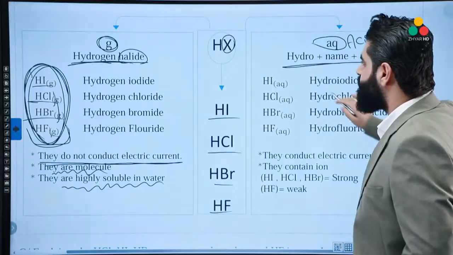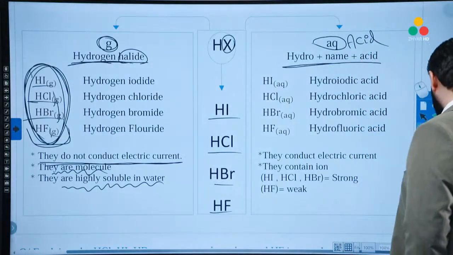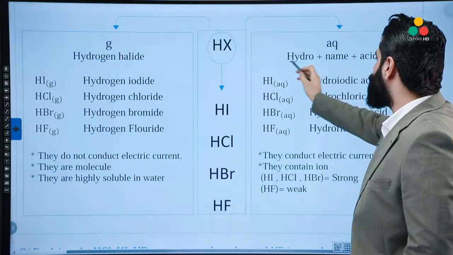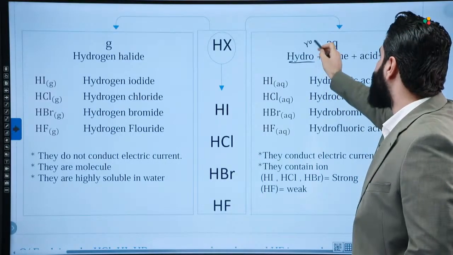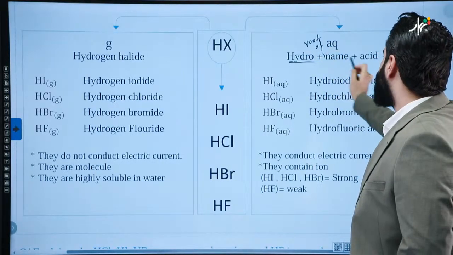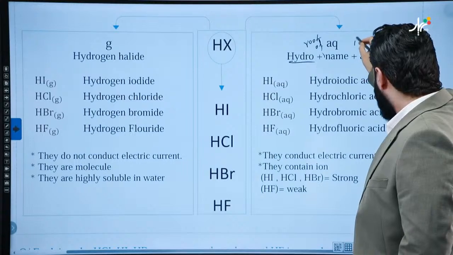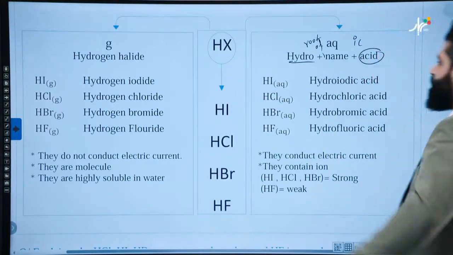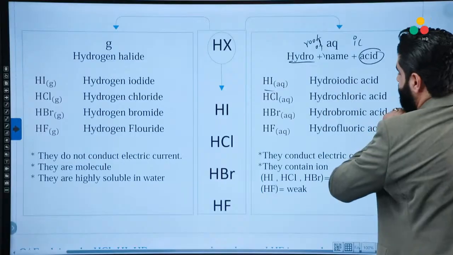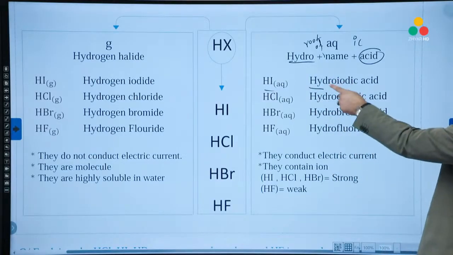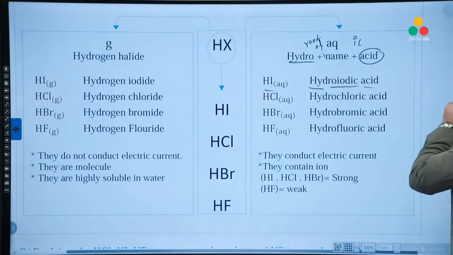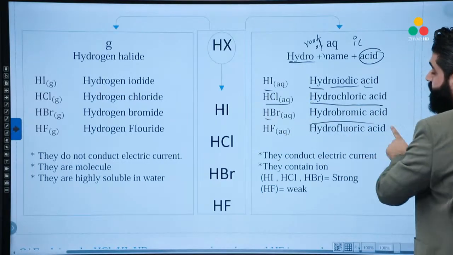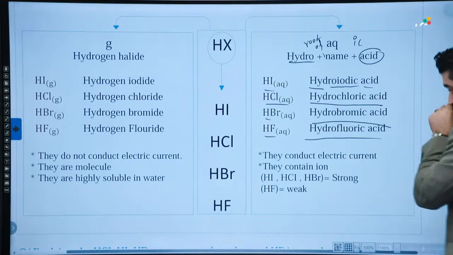How about this? In their aqueous state, we will say the acids. So the name will be hydro plus root of the name plus the term IC, then plus acid. Okay, look. HI, hydro, root of the name, hydroiodic acid. HCl, hydrochloric acid, hydrobromic acid, hydrofluoric acid.